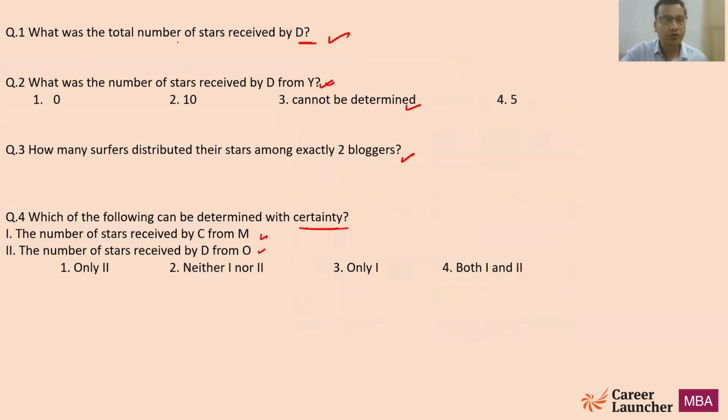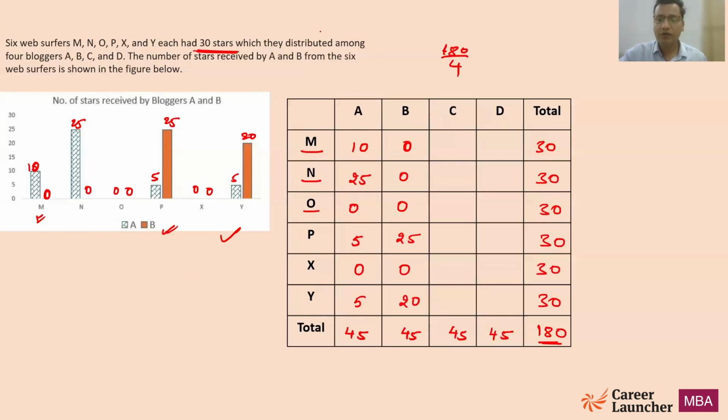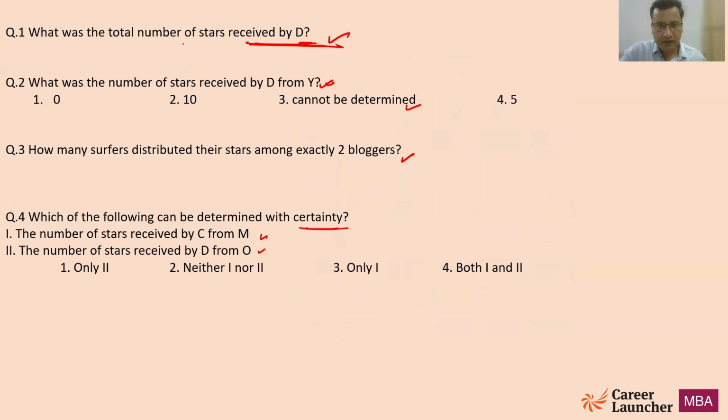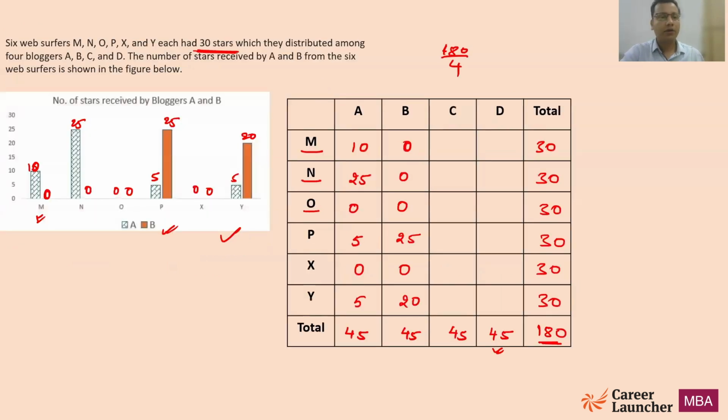Look at the first question. What is the total number of stars received by D? We know now the total number of stars received by D is equal to 45. A pretty straightforward question, a lovely question, and for that reason only I recommend students to read the question before you solve the set. That's a very interesting way of solving the question. At least think about this. Even if you are not able to solve the set further, at least you have gained a lovely +3 marks, right? Now, we are done with all the information which is given in this table.